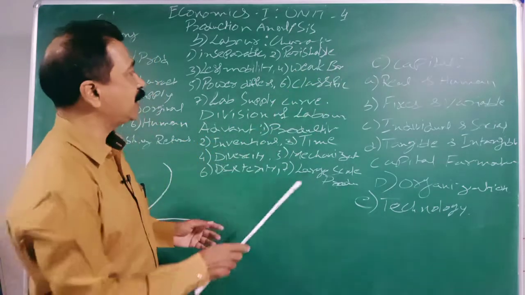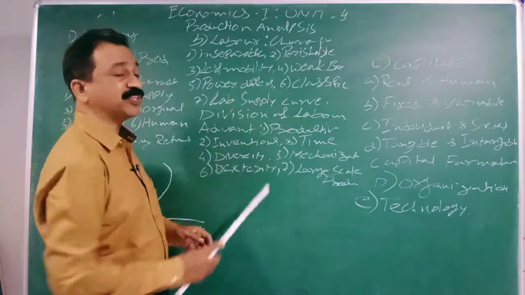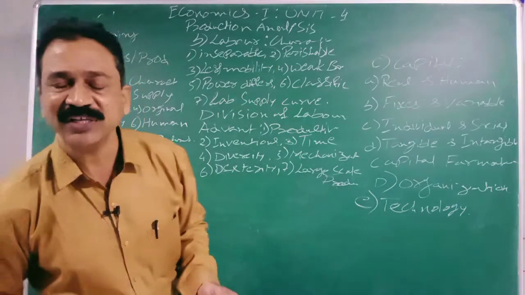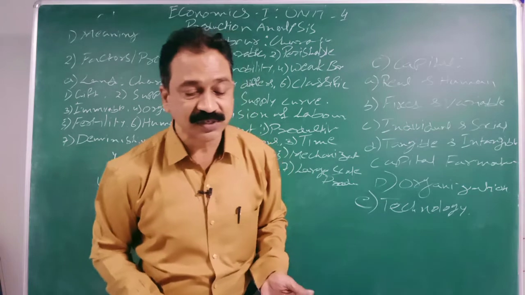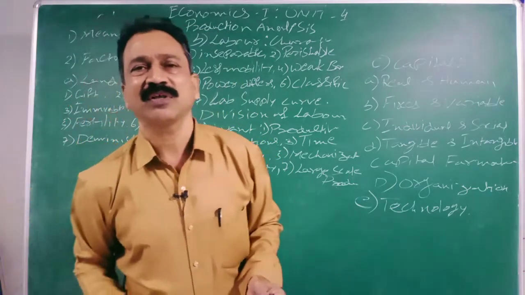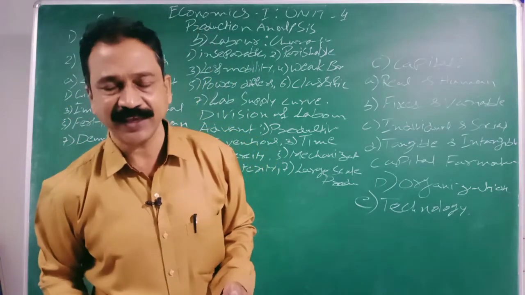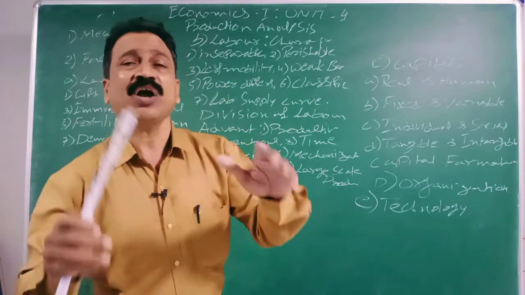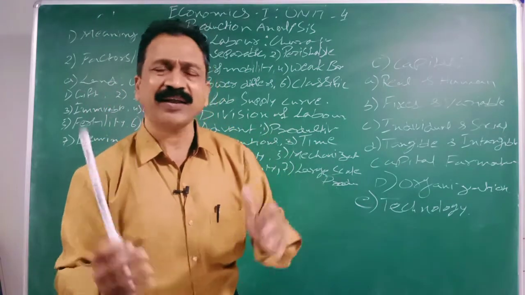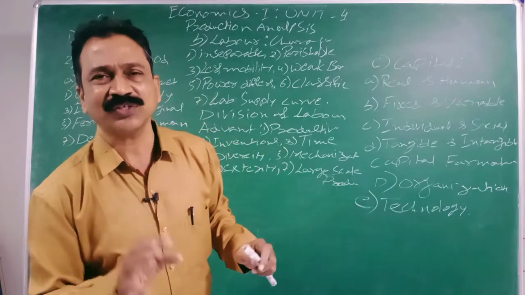So in that way, division of labor has its advantages, and division of labor has some disadvantages too. What are those disadvantages? The first disadvantage of division of labor is monotony. We go on doing the same work again and again and again. We sometimes lose heart.